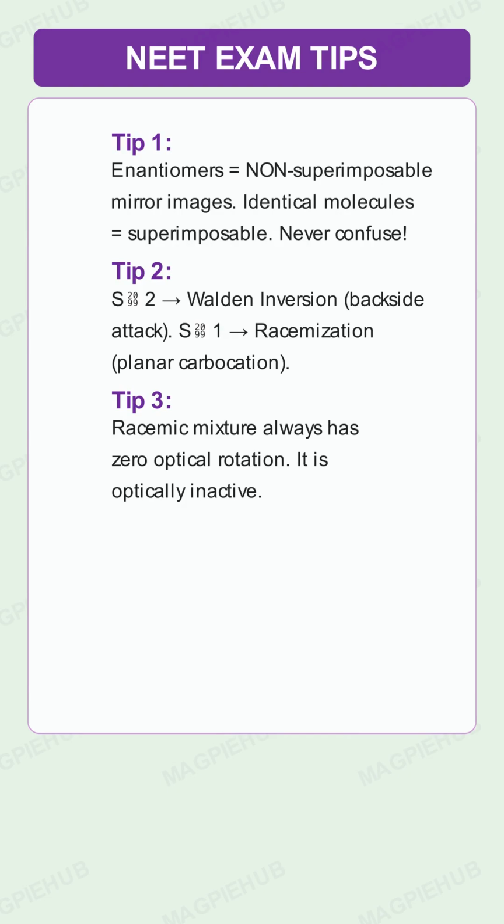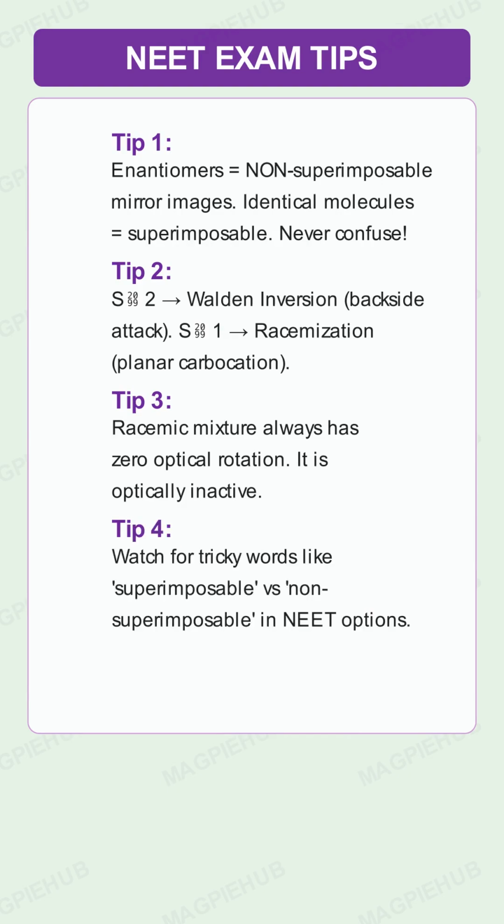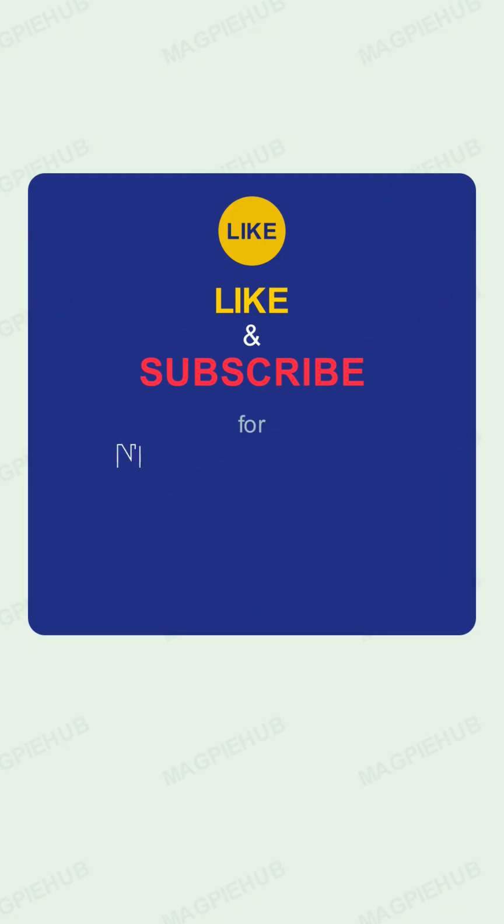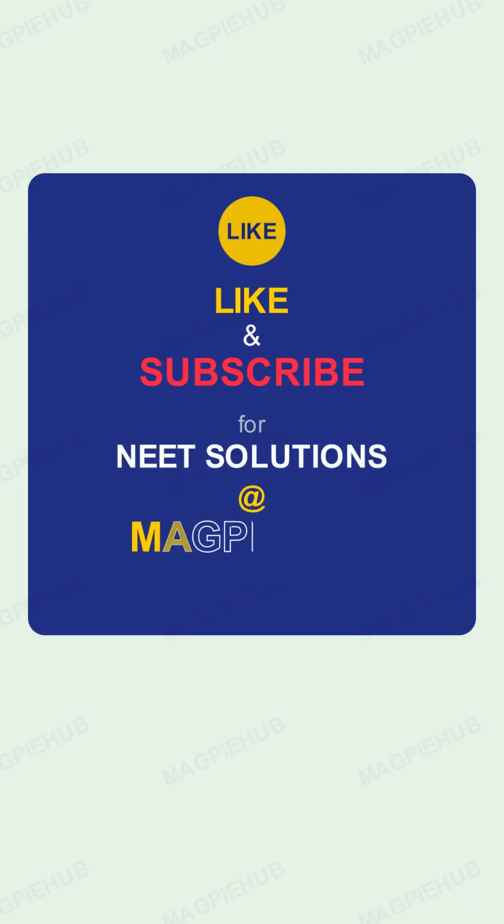Tip 3. A racemic mixture always shows 0 optical rotation. It is optically inactive because the rotations of both enantiomers cancel each other. Tip 4. In NEET, watch out for tricky words like superimposable versus non-superimposable in the answer options. One word can change the entire meaning.